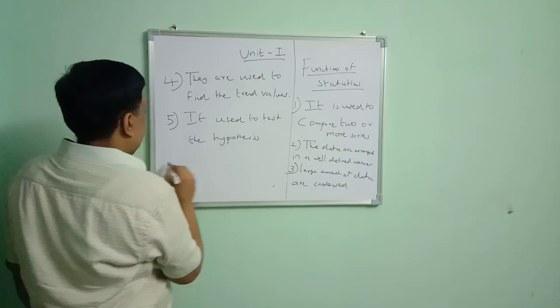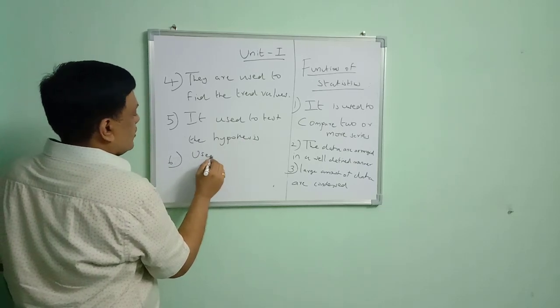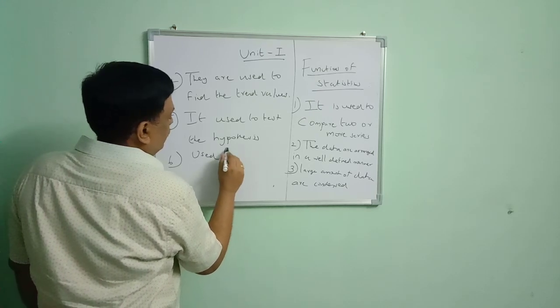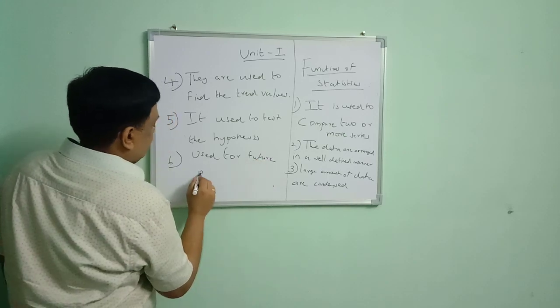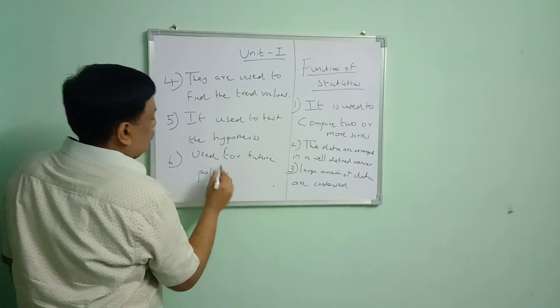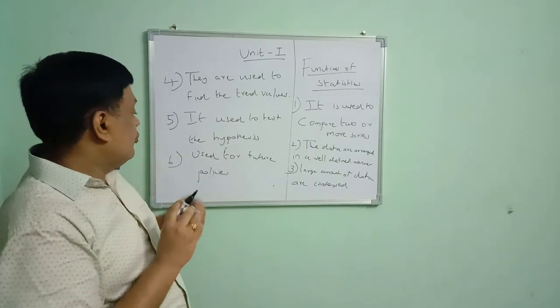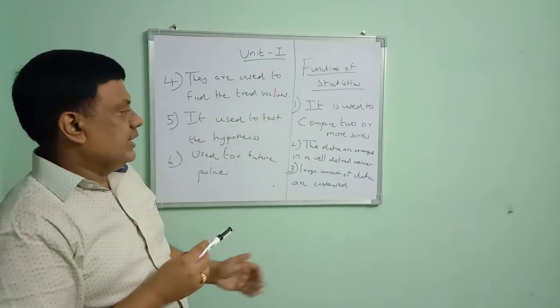Another important function of statistics is that it is used for future policies in the business, for predicting the future sales or production. These are the important functions of statistics.